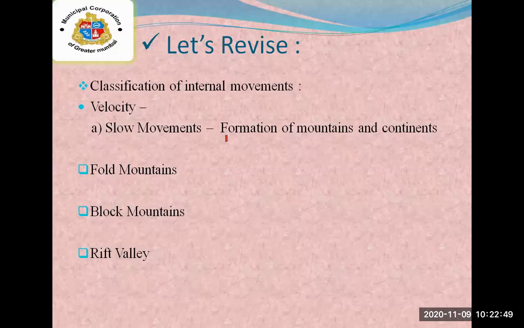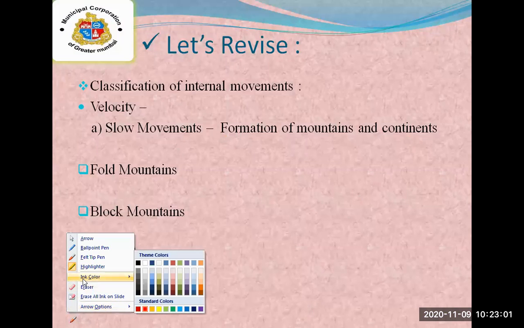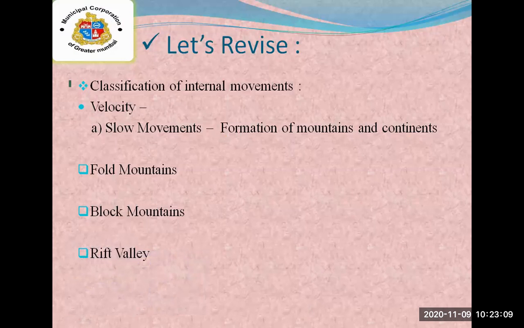Next is the revision. What we have studied from part 1. The first one we have studied is the classification of internal movements.